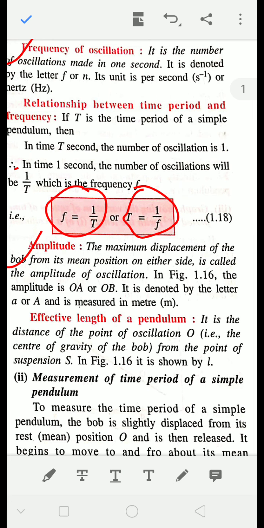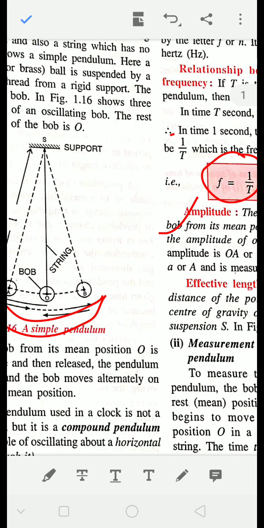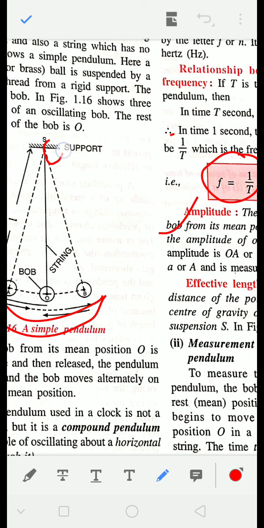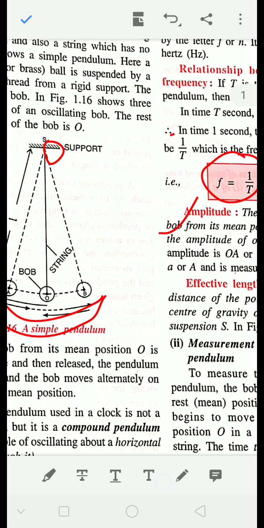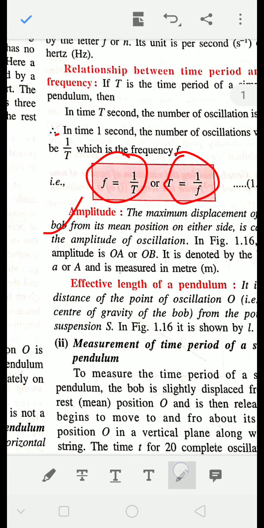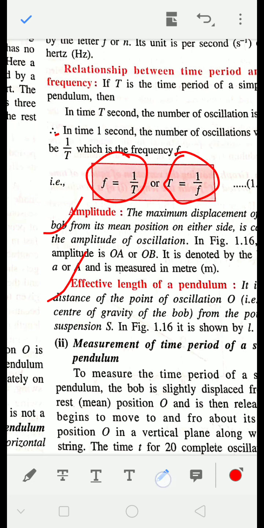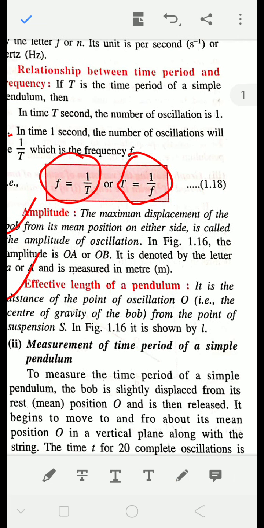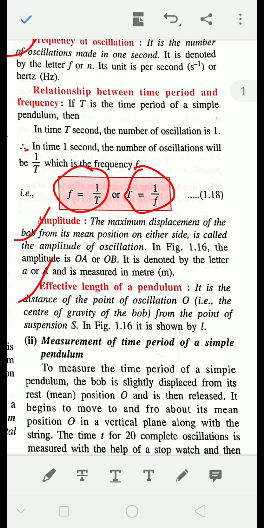Effective length. See, the pendulum is suspended from this point, that is S, and this is O, the center of gravity of the bob. So this distance from S to O is called what? See, effective length. Okay, so effective length is the distance of the point of suspension to the center of gravity of the bob.